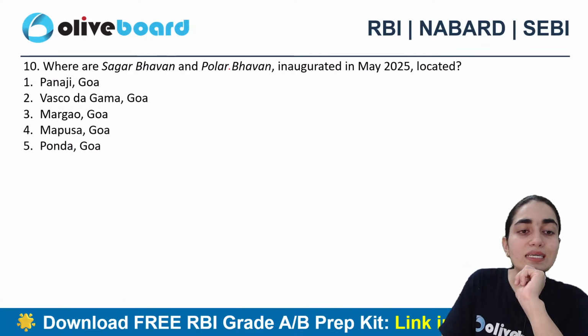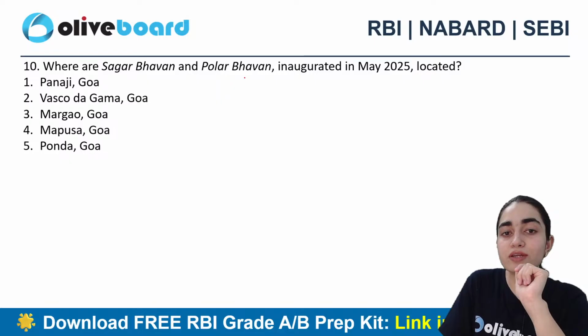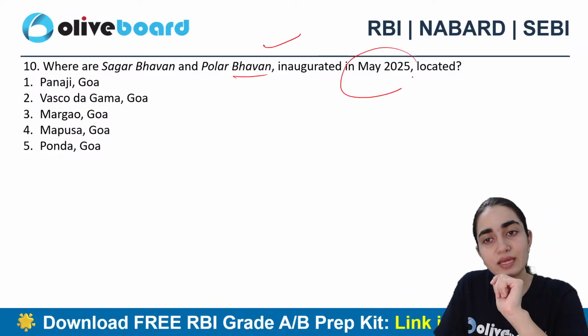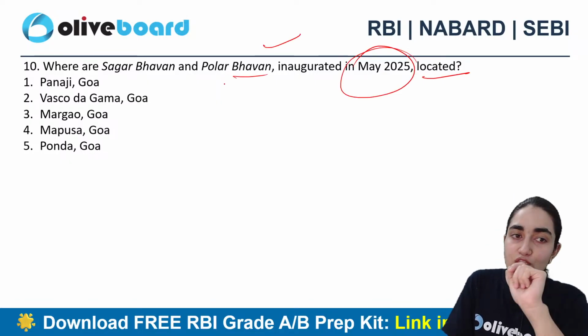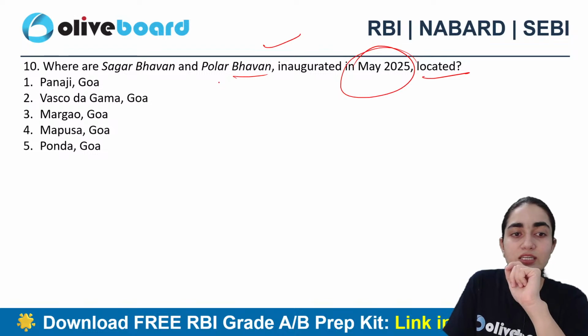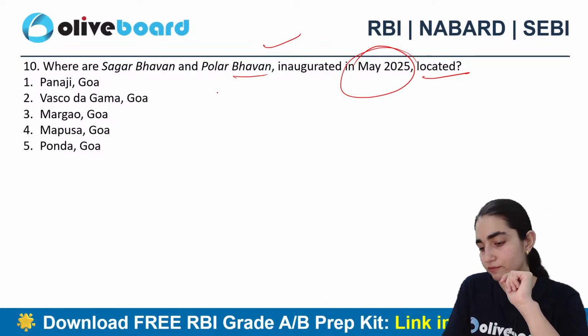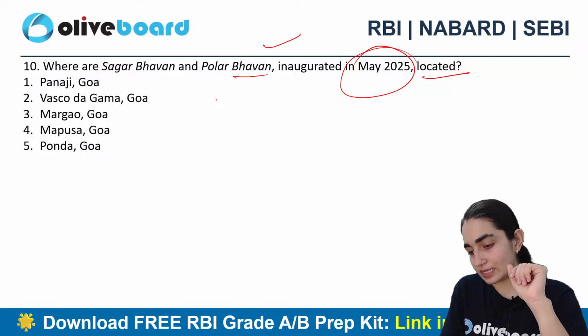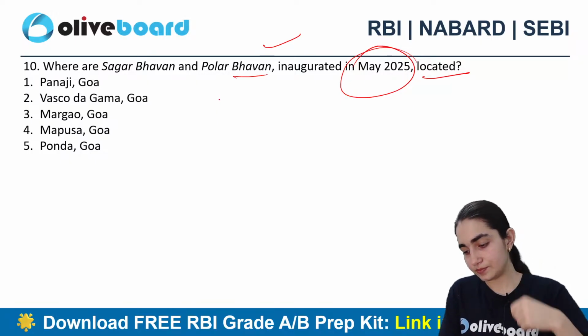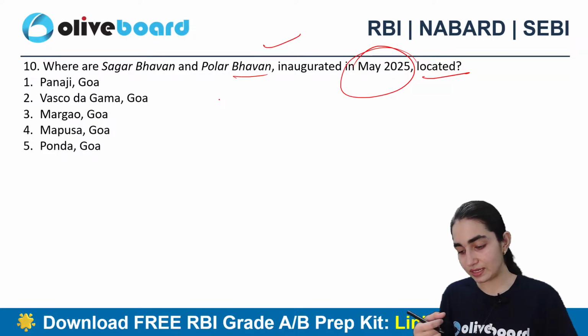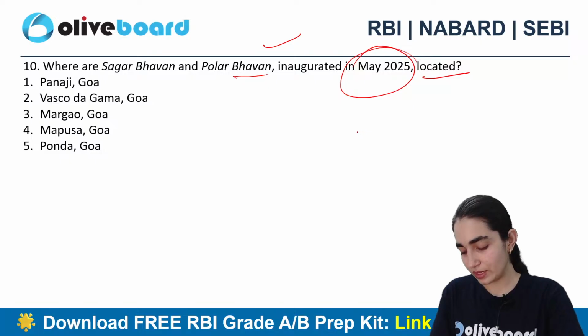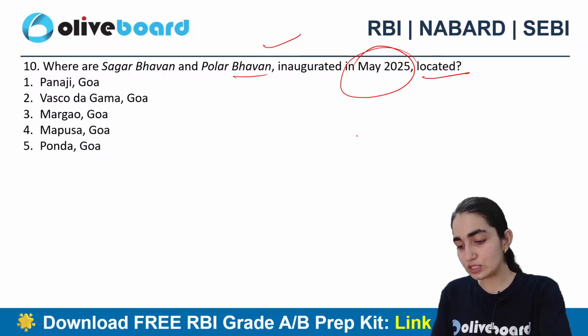Next question says, where are Sagar Bhavan and Polar Bhavan inaugurated in May 2025 located? Is it Panaji, Goa? Is it Vasco, Goa? Is it Margao, Goa? Is it Mapusa, Goa? Or Ponda, Goa? Which one is the one? Is it A, B, C, D, E? Okay, Yurak says B. Anyone else? Shubham says B. Aditi, Sriram, John, Nikhil? All right. Anyone else who wants to answer this question?